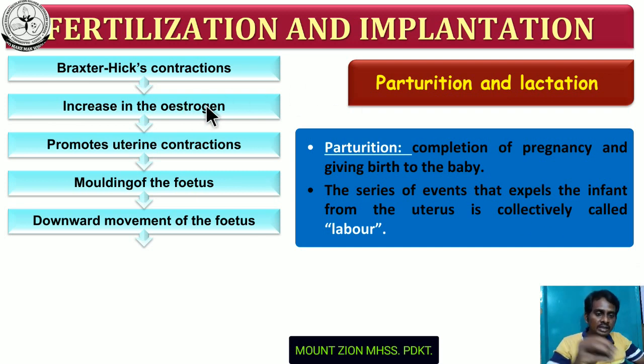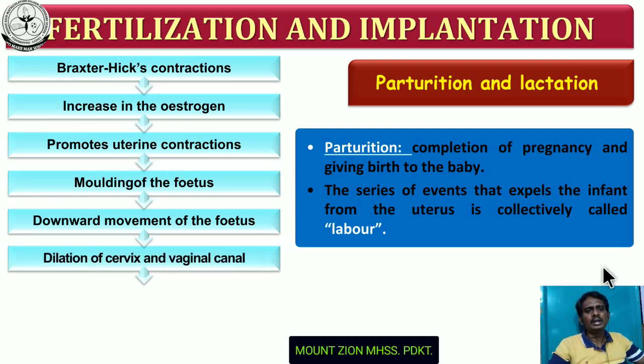So what events occur in the Braxton Hicks contraction? First one is the increase in the estrogen level in the maternal blood. Then this increased level of estrogen promotes uterine contraction. So due to the contraction of the uterus, what will happen? The molding of the fetus and the downward movement of the fetus. That means the fetus moves towards the birth canal or cervical canal.